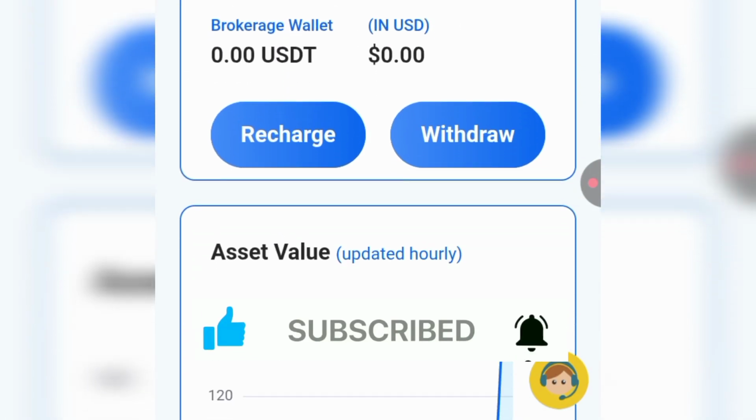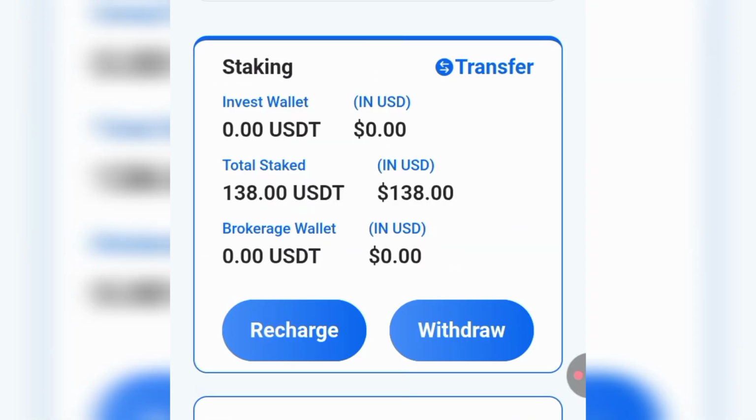Don't forget, I want to make one simple announcement which I forgot to make at the beginning. Once you make a recharge into your account, your brokerage wallet is going to increase immediately, and you can make a withdrawal immediately after you make the recharge. As you saw at the beginning, I made the recharge of 138 USDT and my brokerage wallet became 20 USDT. So once you make a recharge, your brokerage wallet is going to increase immediately and you'll be able to withdraw immediately before you stake your money.